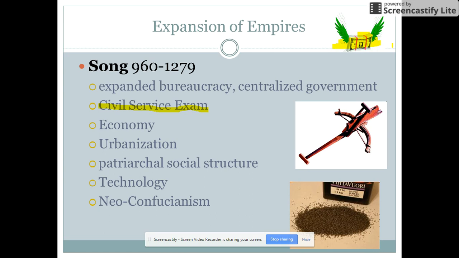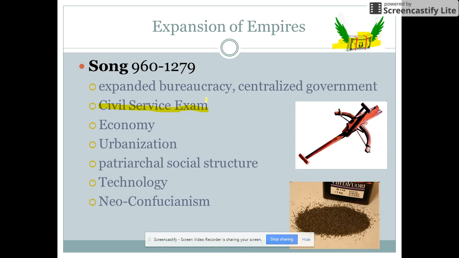As far as urbanization, they are going to change the location of their capital to Hangzhou, which is in the southern part of China. And because their population is growing so rapidly, they do start to see problems with that. They had like 115 million people in their empire.